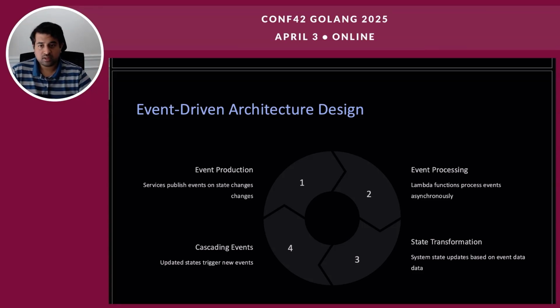State transformations. Updating system state. Based on the data in the event, system state is updated. This could involve updating databases, caching systems, or other services. Data consistency. Ensuring data consistency across different services is crucial in event-driven architectures. Now, the fourth step is cascading events. Triggering new events.